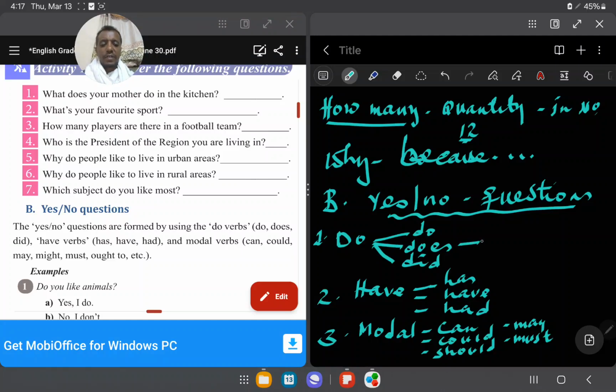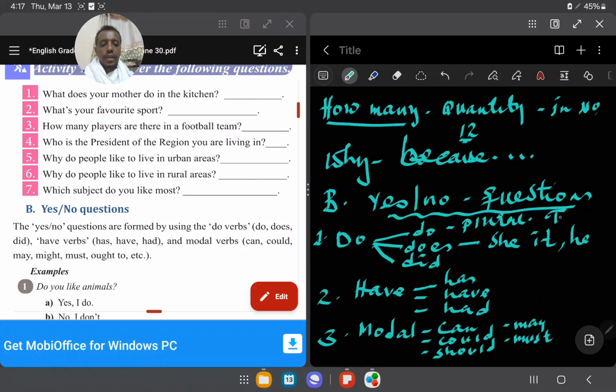So one of the differences, students, for example, if there is a third person singular, now, does she, he, it, you can use. Does she, does he, does something. When there is a third person singular noun, you can use does. Do is for the plural.